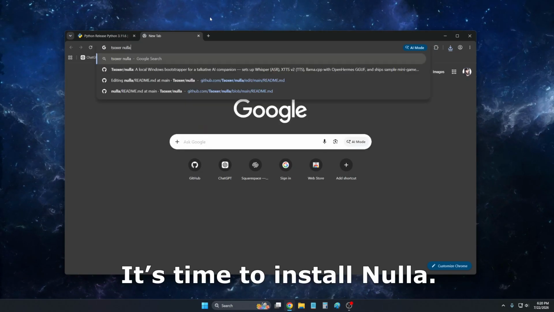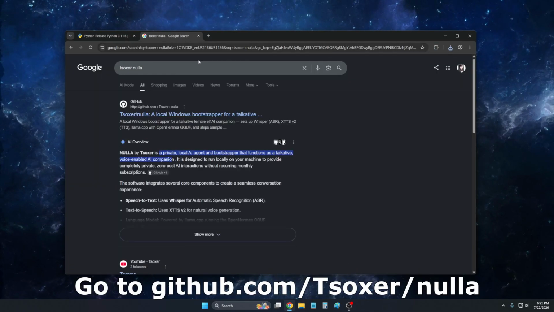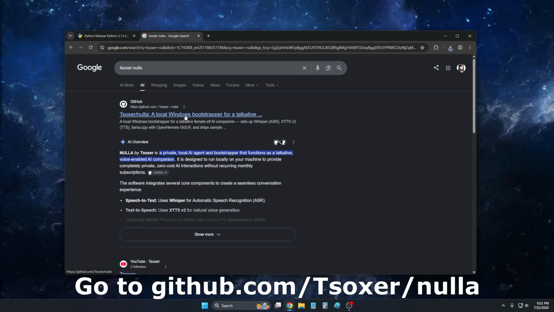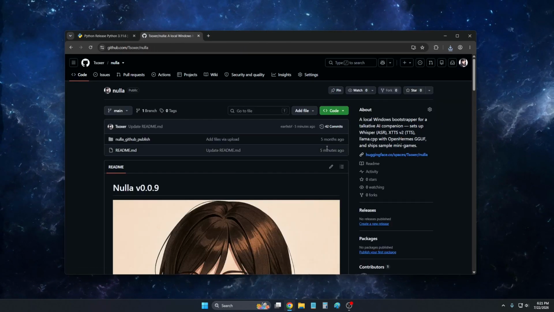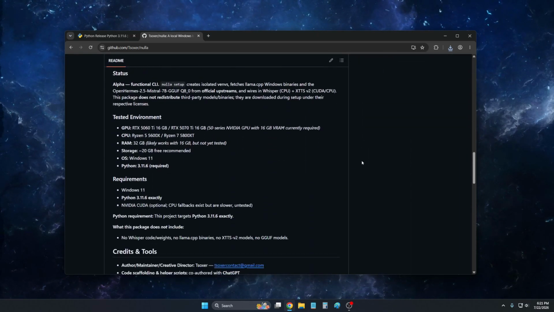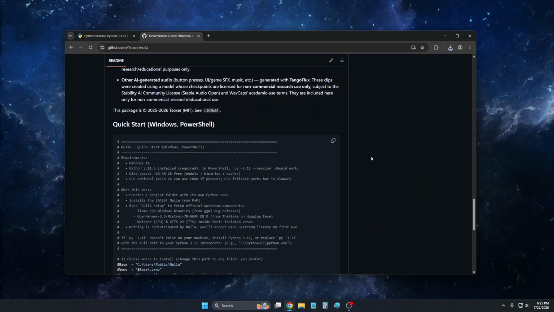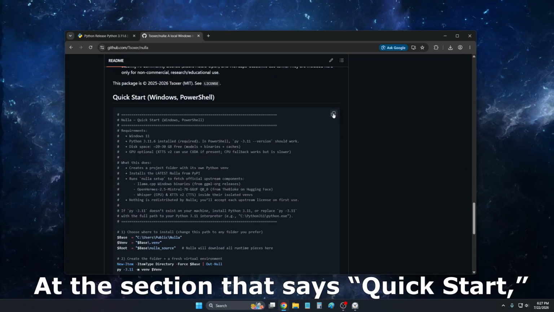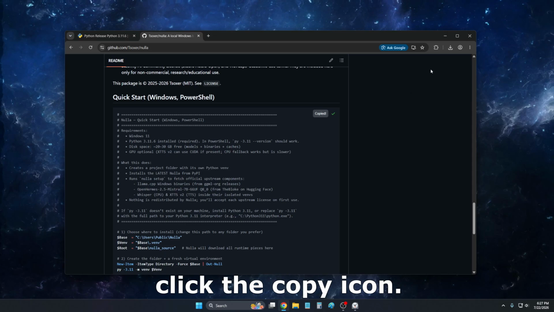It's time to install Nulla. Go to github.com/tsoxer/Nulla. Scroll all the way down. At the section that says Quick Start, click the copy icon.